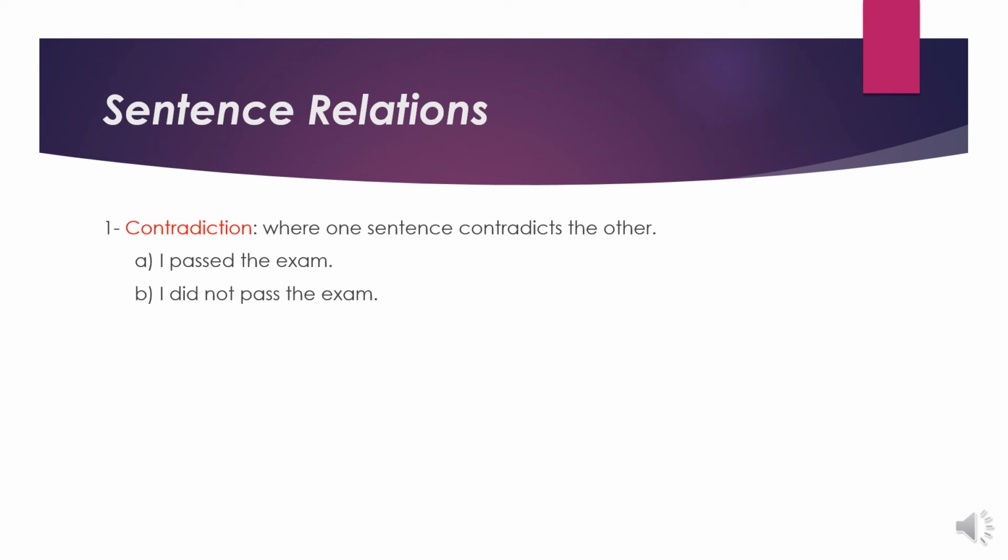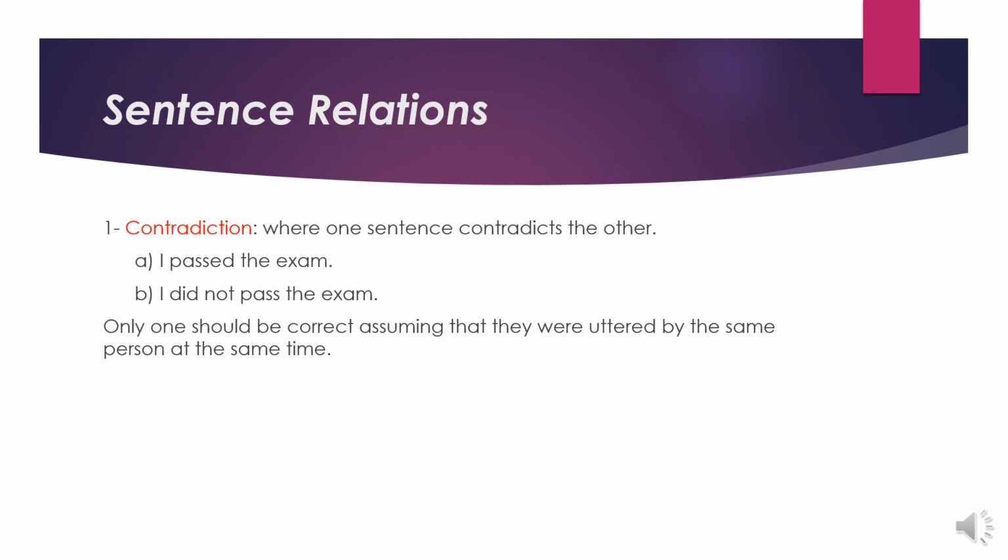Only one of them can be true if we assume that they are said by the same person in the same situation and at the same time. So only one should be correct, assuming that they were uttered by the same person at the same time. Therefore, we say simply A contradicts B. Sentence A contradicts sentence B.